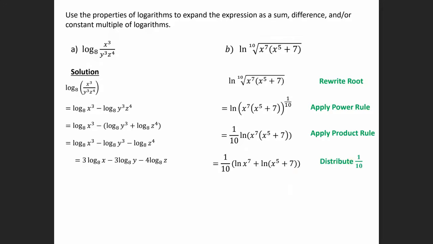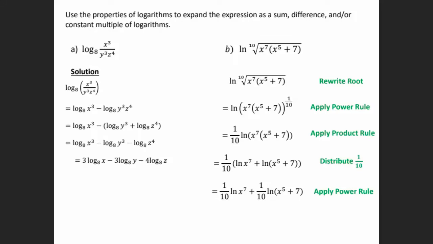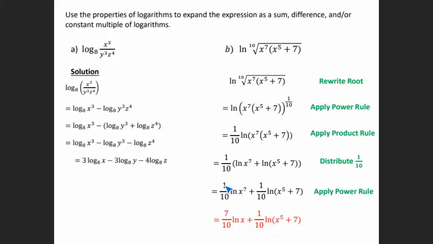Let's distribute that 1/10. So if we multiply it in the parentheses, we get 1/10 natural log of x to the 7th plus 1/10 natural log of x to the 5th plus 7. And that would be our answer. Okay, so the last one was, I keep forgetting my exponent here, right? So the 7, we can apply the power rule, bring it to the front, so we get 7/10.